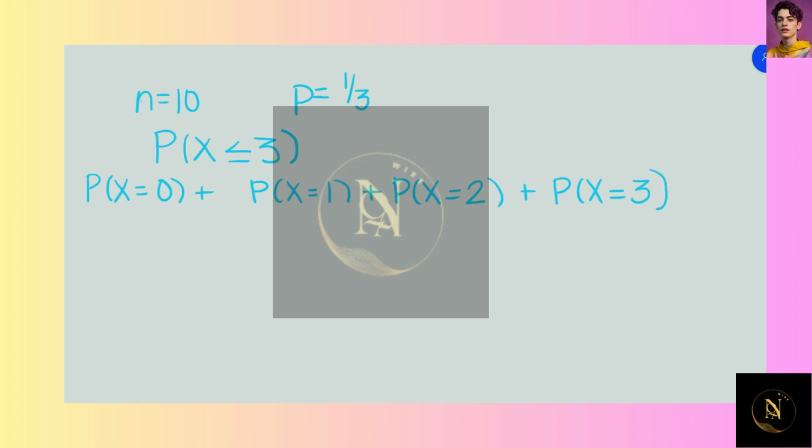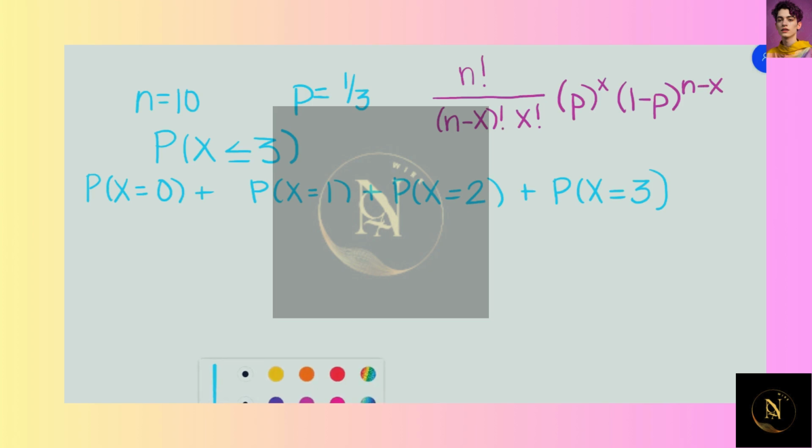And we are going to use the binomial distribution probability formula, which states n factorial divided by n minus x factorial times x factorial, times p raised to the x power, times 1 minus p raised to the n minus x power. So let's get started. So first we have x equals 0 here.